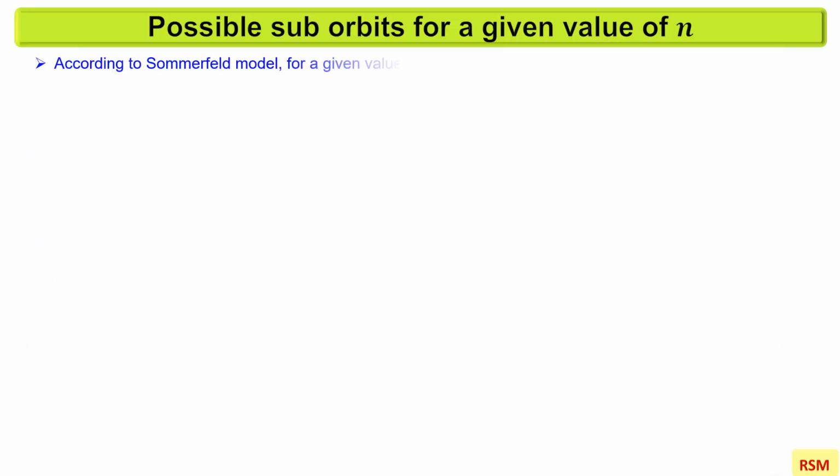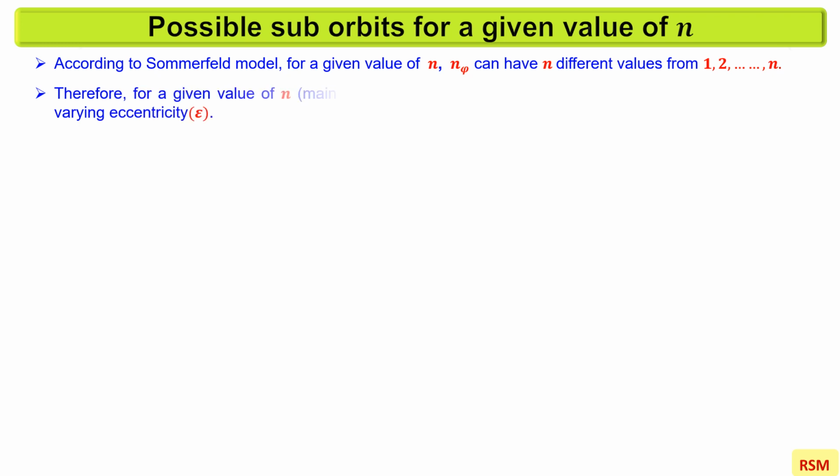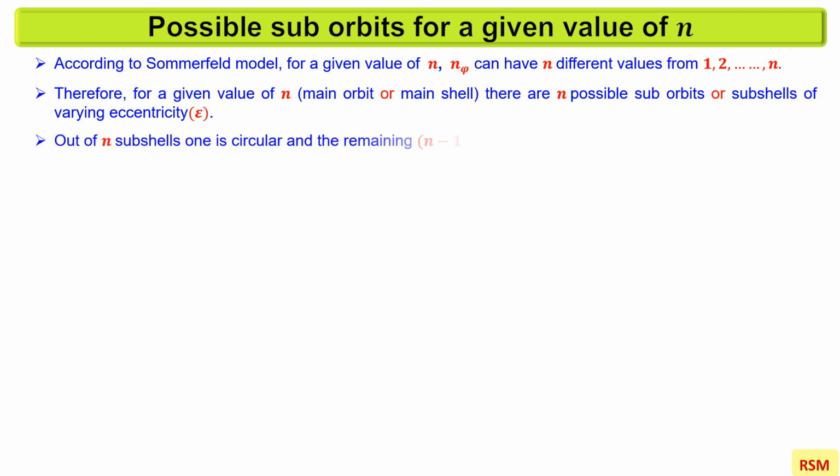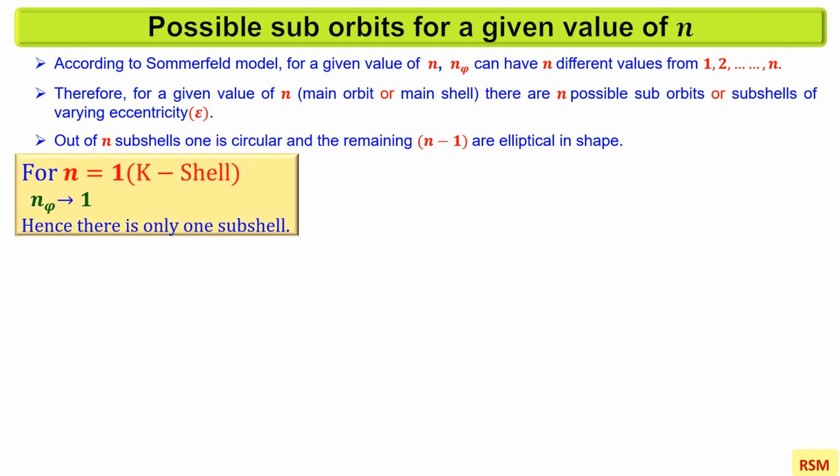According to the Sommerfeld atomic model, for a given value of n, n_phi can have n different values from 1 to n. Therefore, for a given value of n, which represents the main orbit or main shell, there are n possible suborbits or subshells of varying eccentricity. Out of n subshells, one is circular and the remaining n-1 are elliptical in shape. Example, for n equal to 1, that is for K shell, n_phi equal to 1, hence there is only one subshell. The subshell is a circle, which is represented as 1 suffix 1.